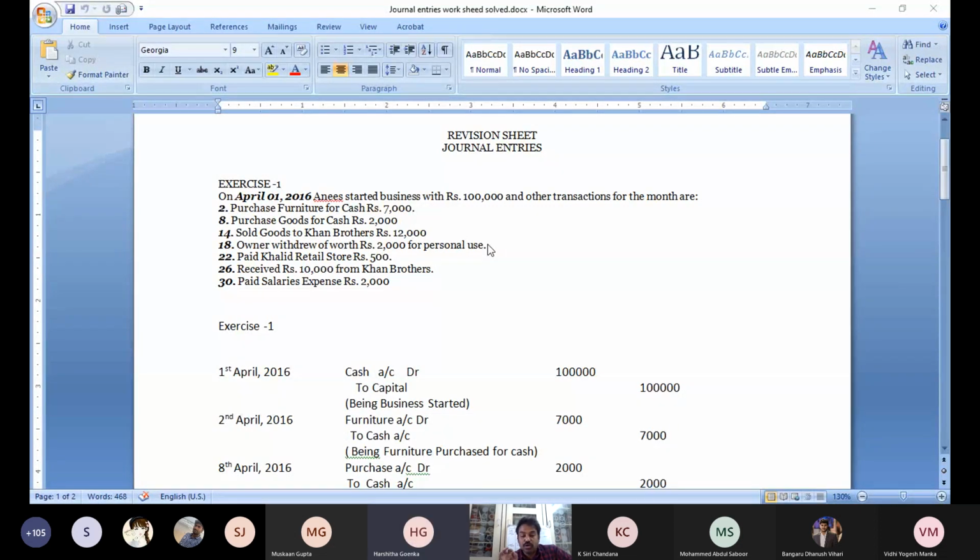Here, sold goods to Khan Brothers. Here are two accounts. Khan Brothers is a personal account and goods is a real account. Next step, we discussed the rules. When we sold goods to Khan Brothers, is Khan Brothers receiving or giving? Receiver. According to the personal account rule, debit the receiver. Khan Brothers is the receiver, so Khan Brothers is debited.